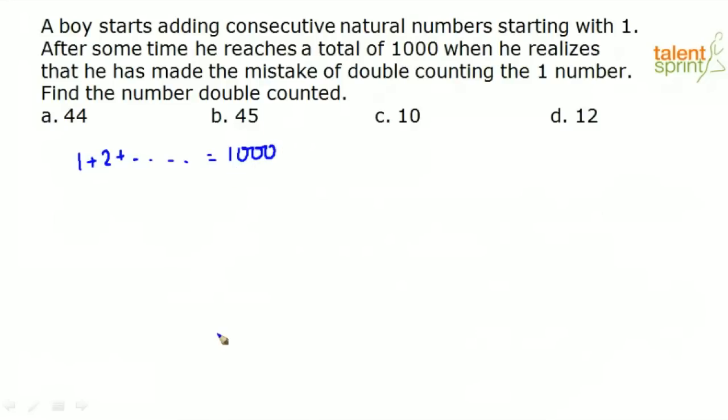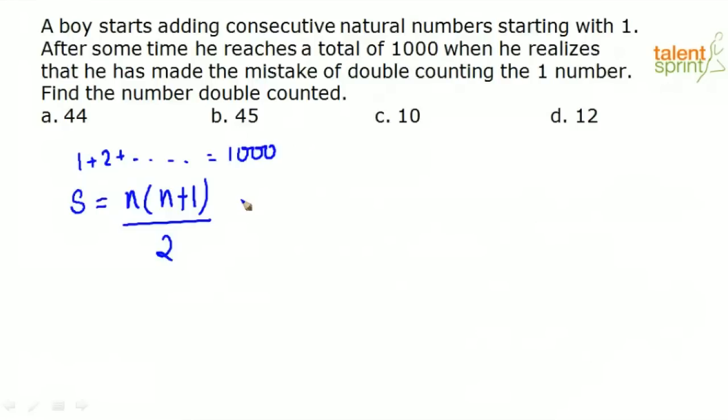So first thing, what do we know? When such a question is asked, what is the thing that we know? We know that the sum of the first n natural numbers is given by n into n plus 1 by 2. This is one basic formula that all of us know. This is the only thing that we know, and with this formula we have to find the value. Now, how do I approach this question?